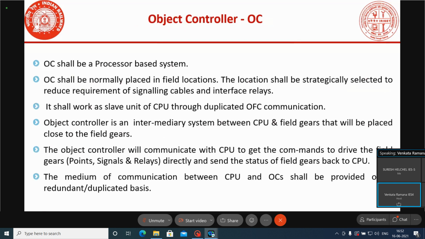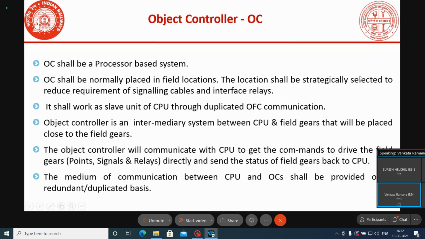Okay, here what is object controller? Object controller is a processor based system. Object controller shall normally be placed in the field locations. As I told already, in some systems we don't have equipment named object controller, but that equipment will work like an OC.